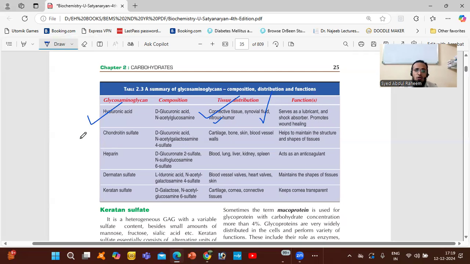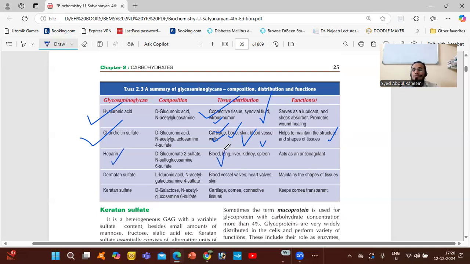And chondroitin sulfate is present in cartilage. We have cartilage like the ear, or in the bones between, and it is also present in the skin and blood vessel walls. What do they do? They maintain the structure. Whatever structure is maintained is by this chondroitin sulfate, and it will give the shape to the tissue. Very important.